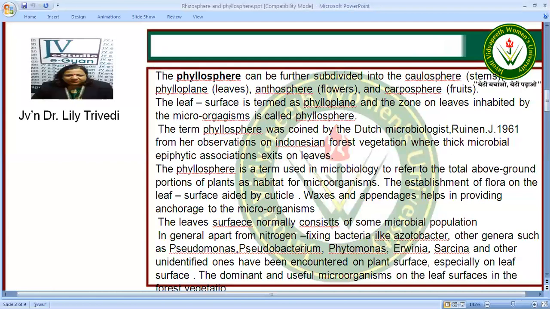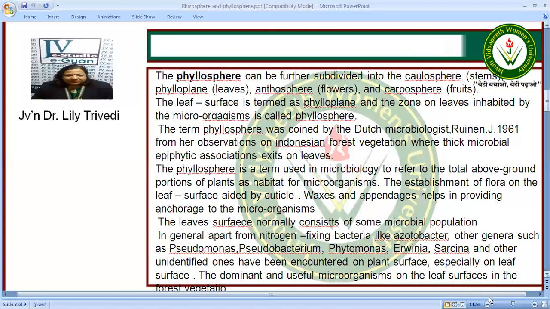Now the leaf surface has cuticle, and the wax and appendages are also present on the leaves. Now they all help in providing the anchorage to the microorganisms. The leaf surface consists of microbial populations like Pseudomonas, Pseudobacterium, Phytomonas, Erwinia, Sarcina, etc. And there are so many which have been unidentified.